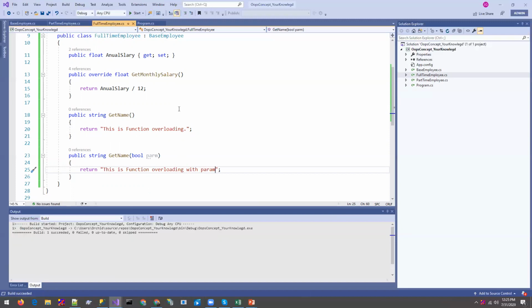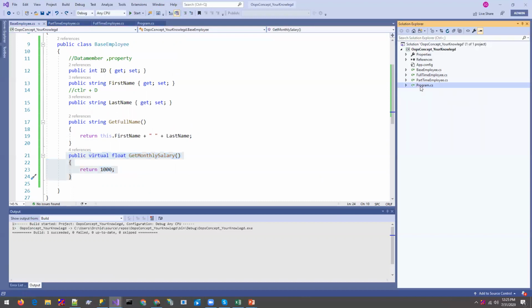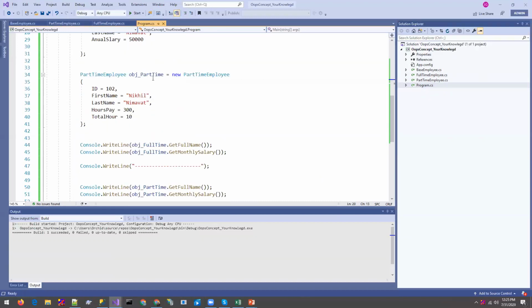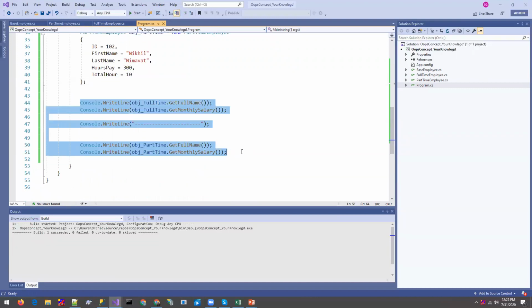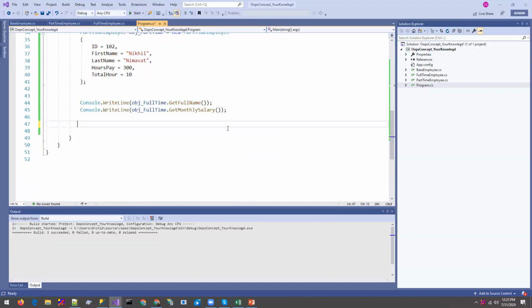Okay, and let's copy this and over here with param. Let's build this and use that thing over here. Let's remove this output for a bit. Okay, so right now you can see I'm calling the same method name, get name.